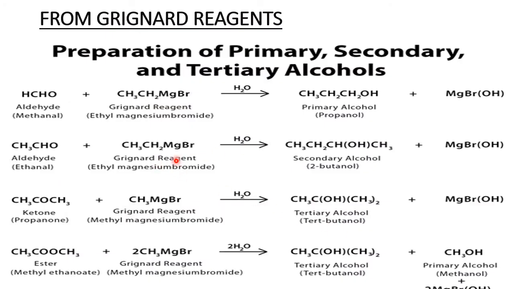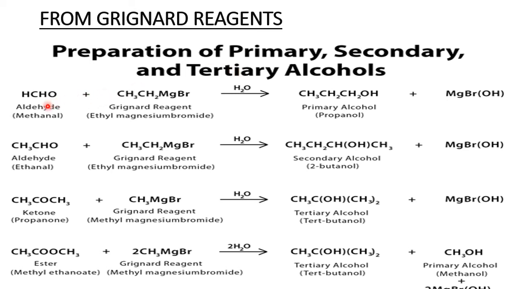Now we prepare alcohols by the third important method, that is Grignard reagents. I told you already in the previous session that Grignard reagents are very reactive due to their polarity, and they are used as a starting material for various organic compounds in the chemical industry. Now time has come to use Grignard reagent to prepare alcohols. Primary, secondary, all kinds of alcohols are prepared using Grignard reagents. See which alcohol you want, whether primary, secondary or tertiary. Accordingly, you will select the aldehyde, ketone, and so on.